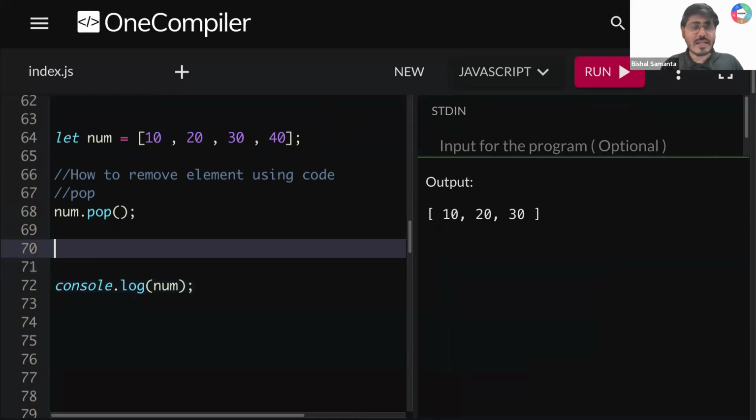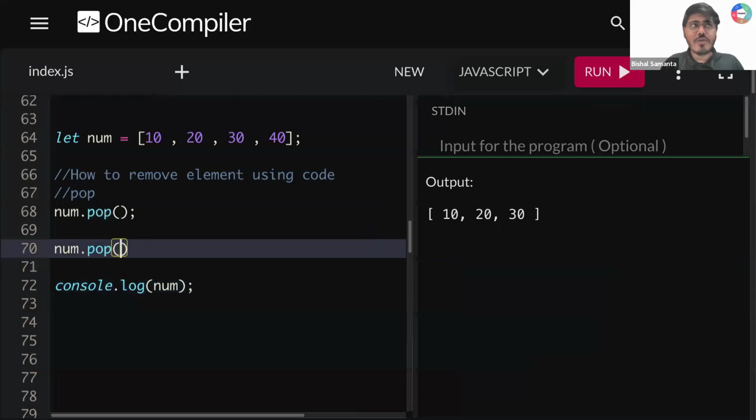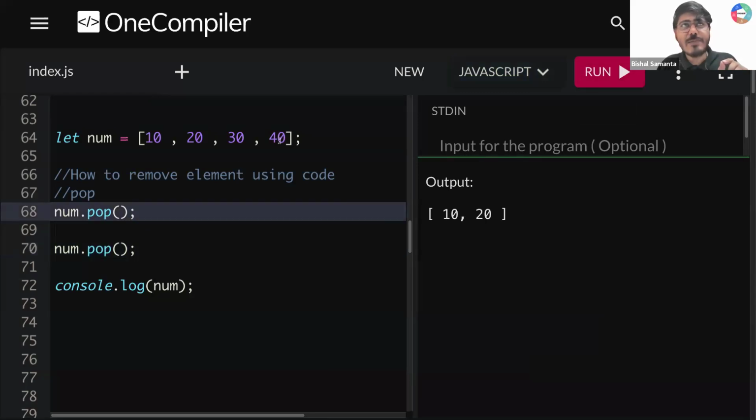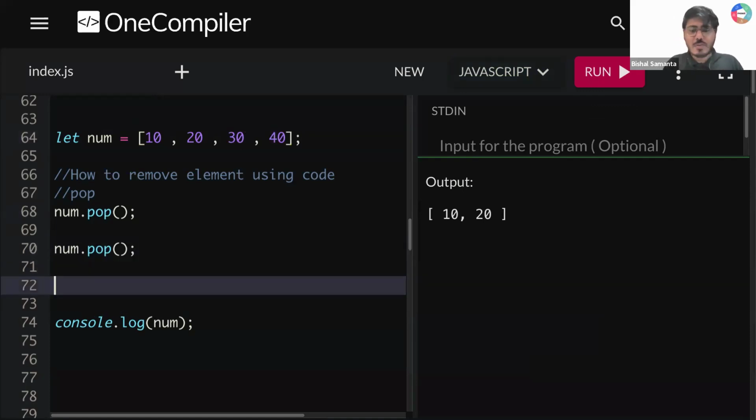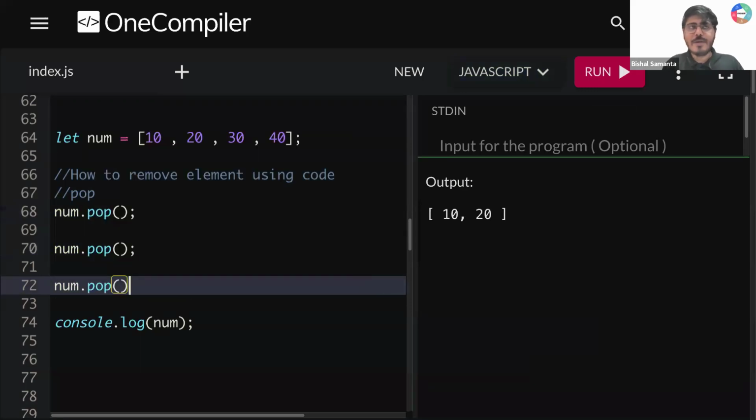So let's say here I'm writing num.pop, right? Pop. Now if I run this, what am I getting? I'm getting one more element popped. So this line is helping to pop 40. This line number 70 is helping me to pop 30. Now if I write one more num.pop, this will help me to pop one more element, guys. Now if I run this, you can see one more element, 20, is also popped.